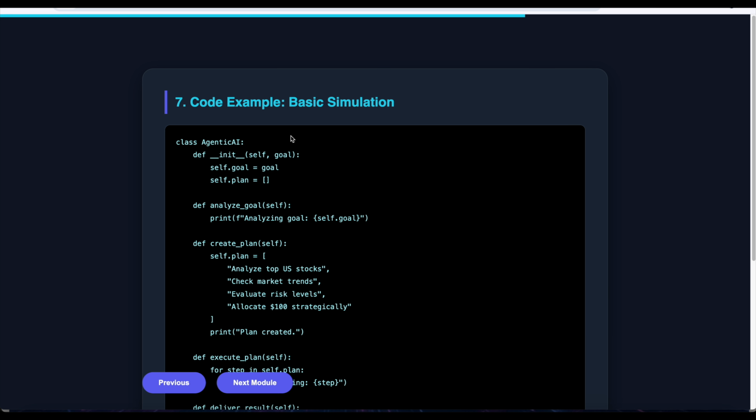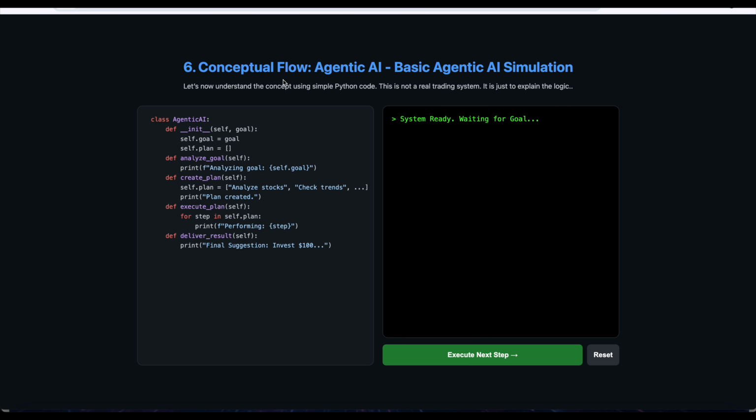Next is the code example. Let's understand the code example: a basic agentic AI simulation. Let's now understand the concept using simple Python code. This is not a real trading system, it is just to explain the logic. Here in our agentic code, we used a class AgenticAI with different functions. The first one is the initialize function. So we execute the first step. The system is ready, now initializing the agent. While initializing, we are setting the goal to invest $100 in the US stock market.